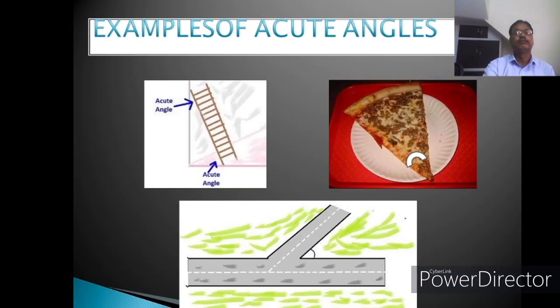Now these are the examples you can see here. A part of pizza and here a stair is forming an acute angle. This is the acute angle. I am showing the cursor here. Here acute angle, and this is again acute angle. So these are the examples of acute angle.